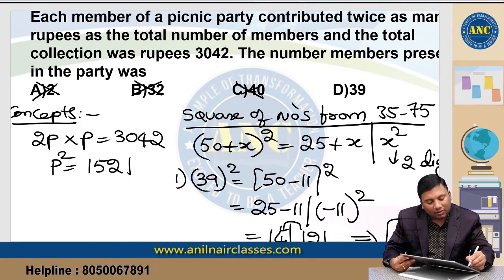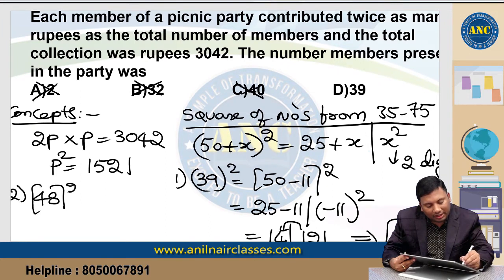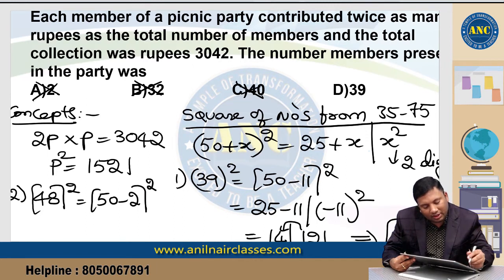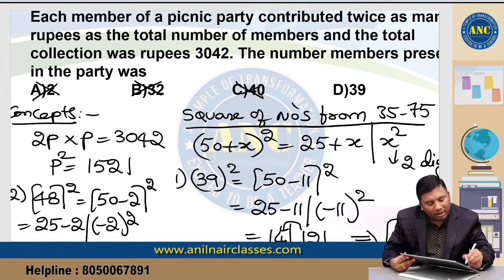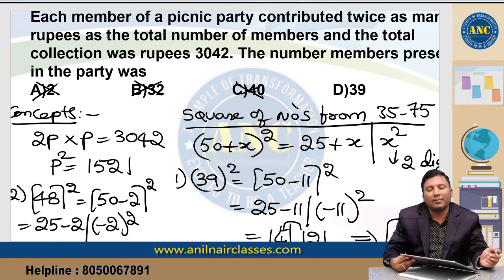You can also take one more example just to understand the concept. Suppose it is 48 square. 48 lies from 35 to 75. So this is 50 minus 2 whole square. X is minus 2. 25 minus 2 slash minus 2 square. So it is nothing but 25 minus 2 is 23. 2 square is 4. 4 in a 2-digit format is 04. I hope the idea is clear, right?